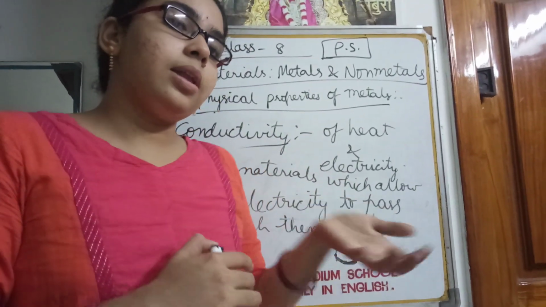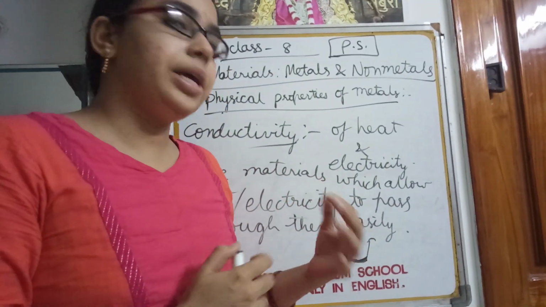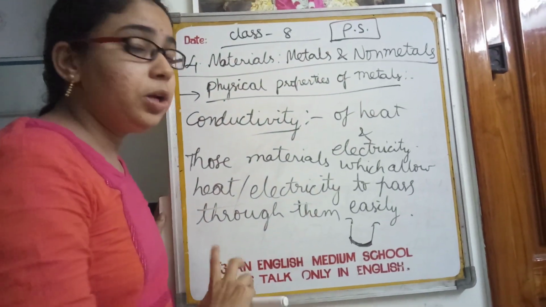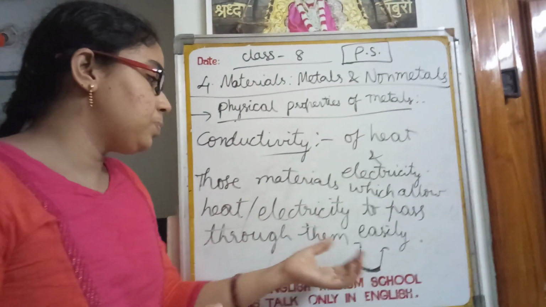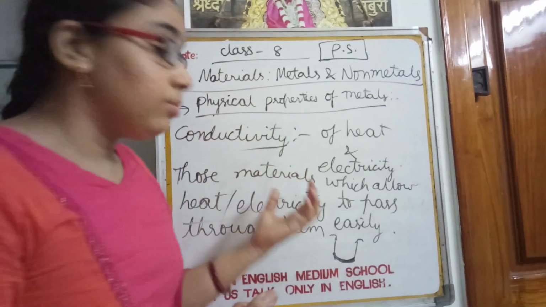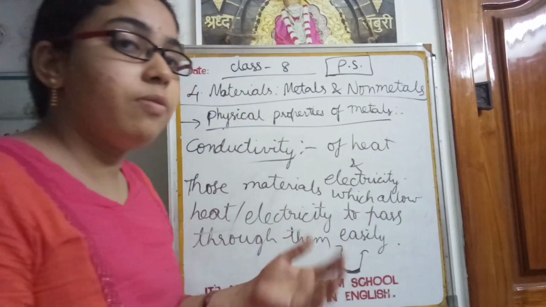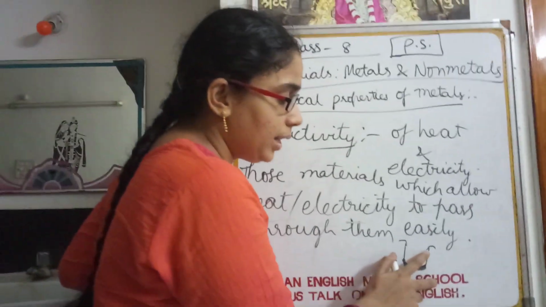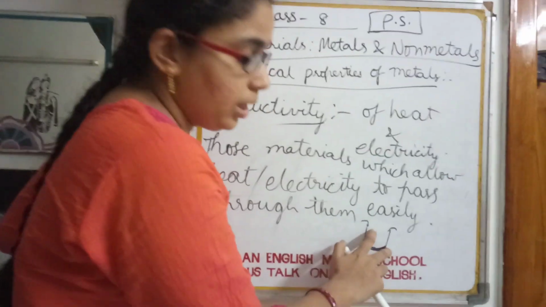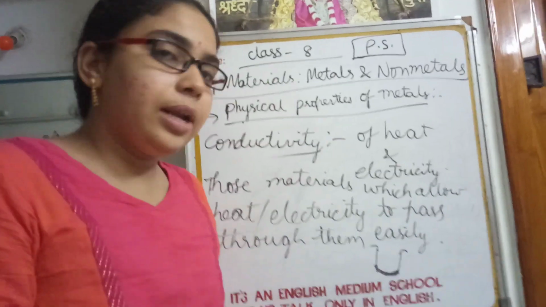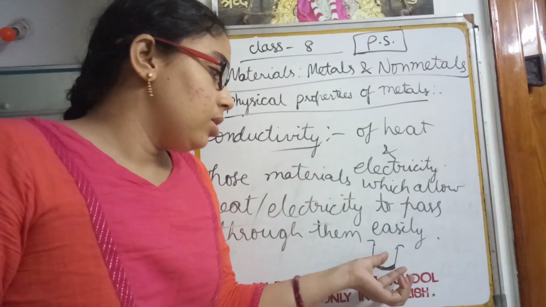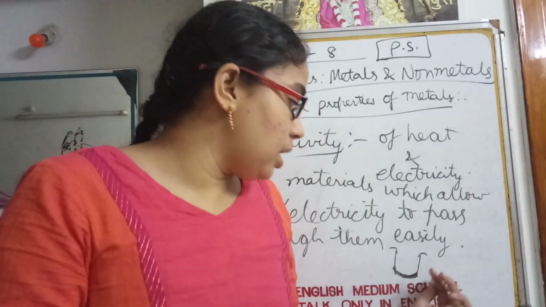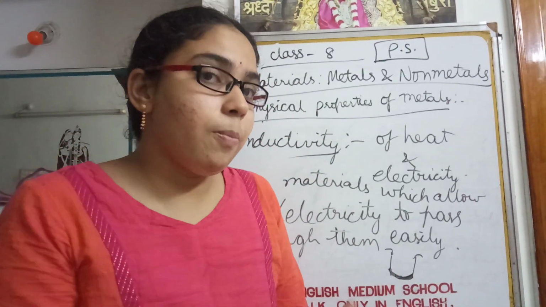Why is that coating provided? Not to decorate it. Because copper is a good conductor of heat when compared to the upper metal, and it absorbs heat very quickly. So that is the reason why these utensils are provided with that copper base.